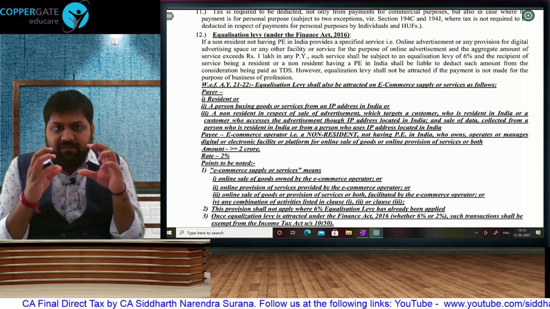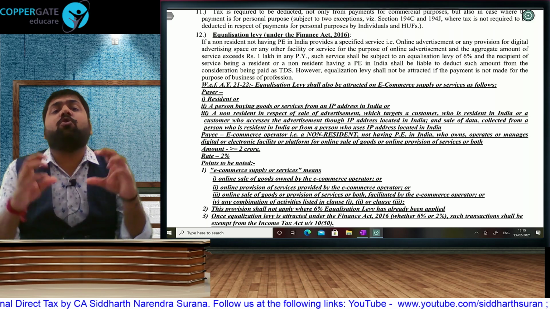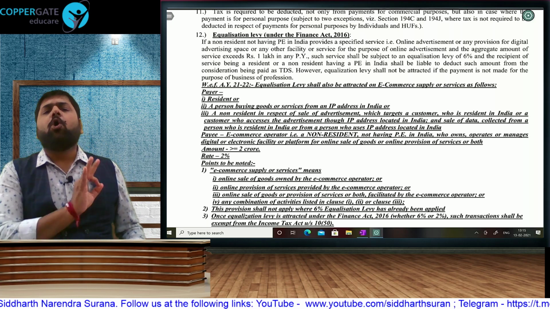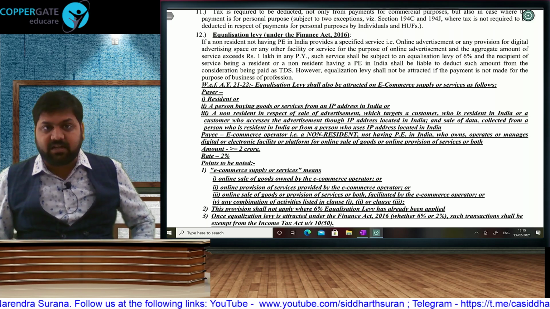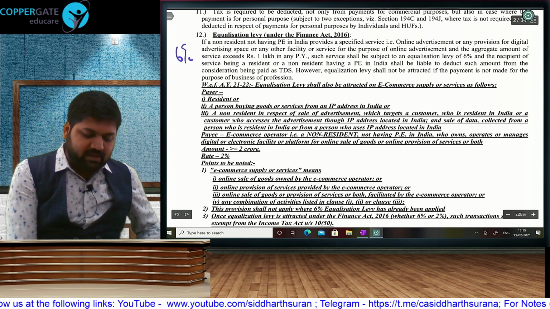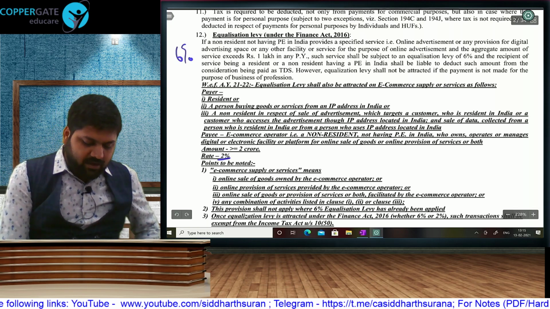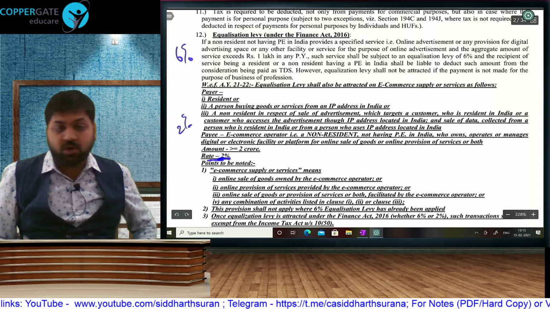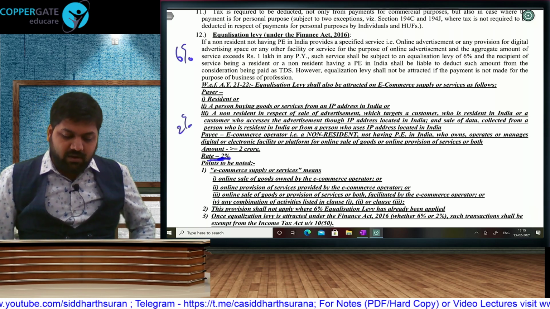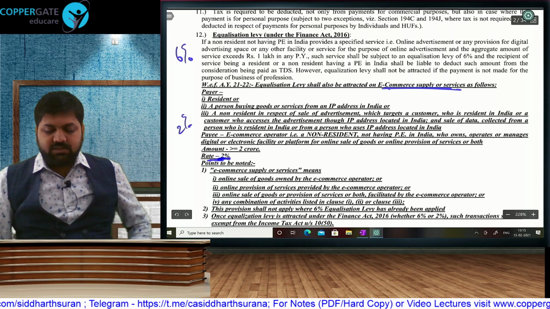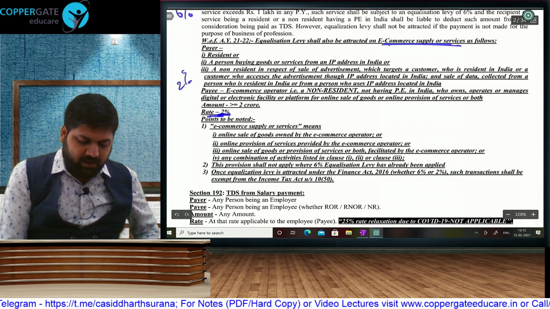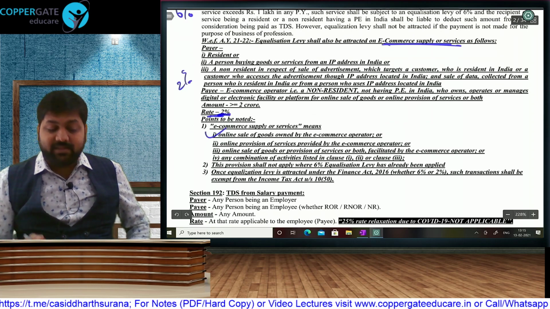The existing provision of equalization levy covered only online advertisement services. But with the flow of e-commerce, now all e-commerce transactions will attract equalization levy. This was our existing 6% equalization levy. We will be having a new 2% equalization levy. That is also an amendment. So these are revision cum amendment lectures. 2% equalization levy whenever an e-commerce supply or services takes place. First of all, what is e-commerce supply? Online sale of goods owned by the e-commerce operator.